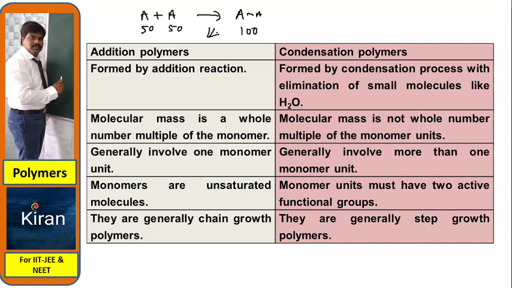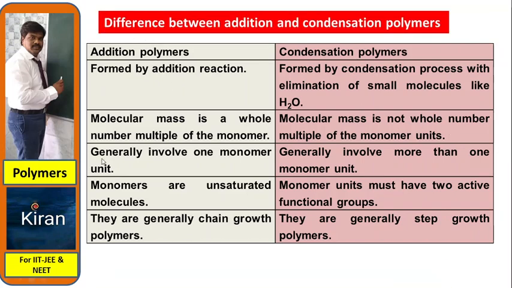In condensation polymer, when A combines with A, some different type of polymer is forming, along with some product obtained as a byproduct. That is the reason you cannot multiply the weight with a whole number. 2 into 50, you are getting 100, but you can't multiply with a whole number because a byproduct is forming. That is the reason I have given one point here: molecular mass is not a whole number multiple of monomer units. You cannot multiply with the monomer units.